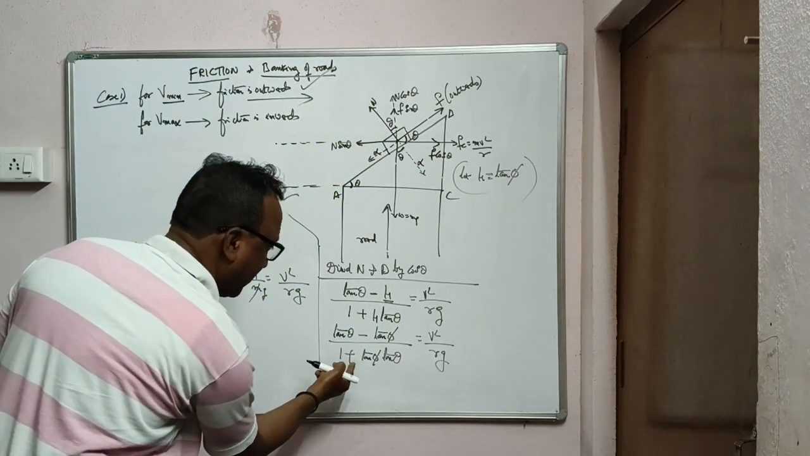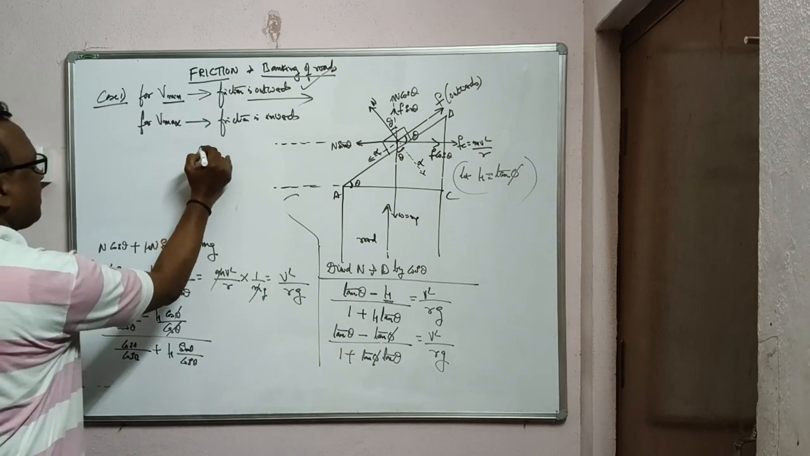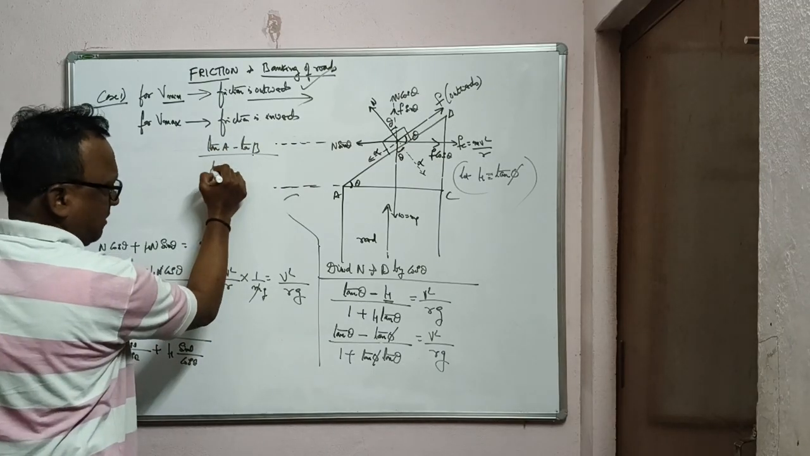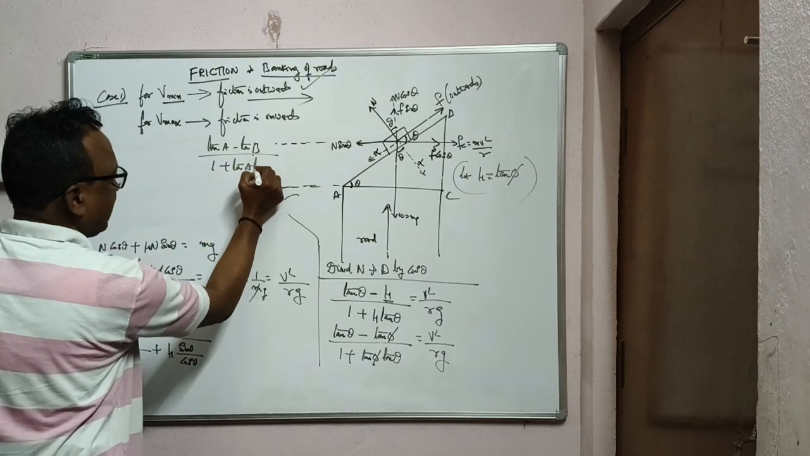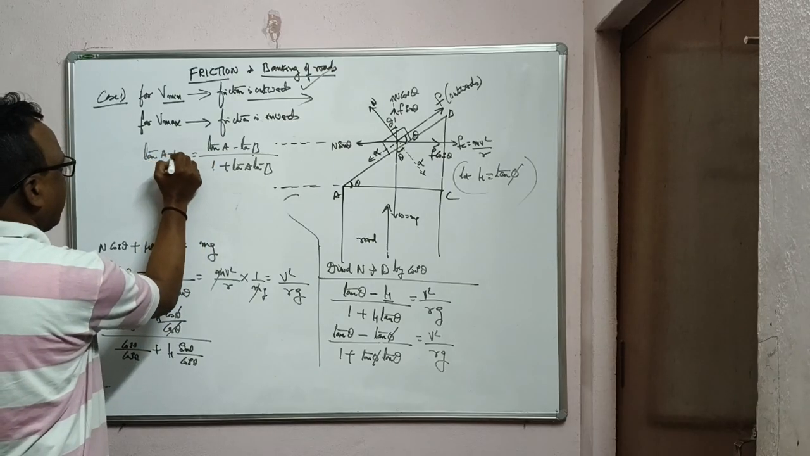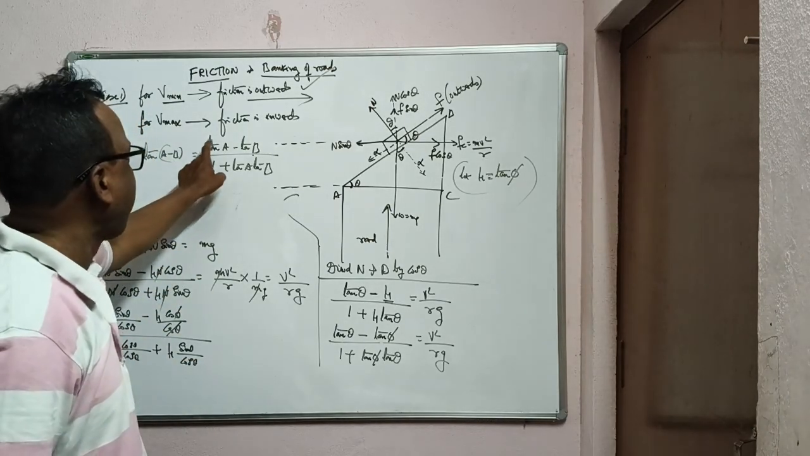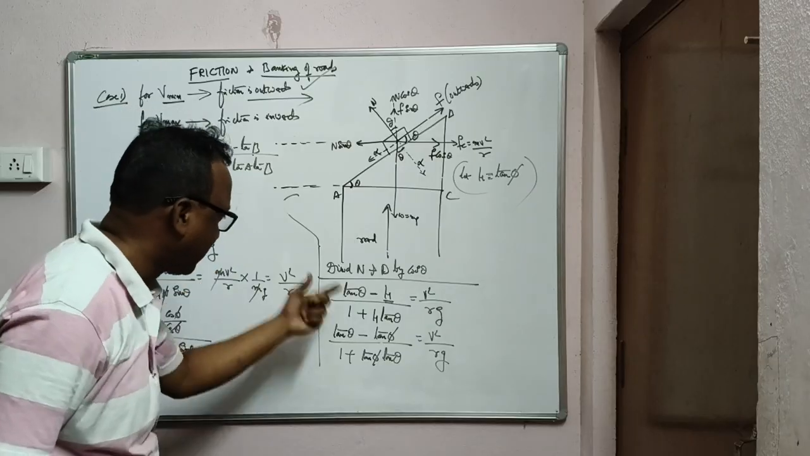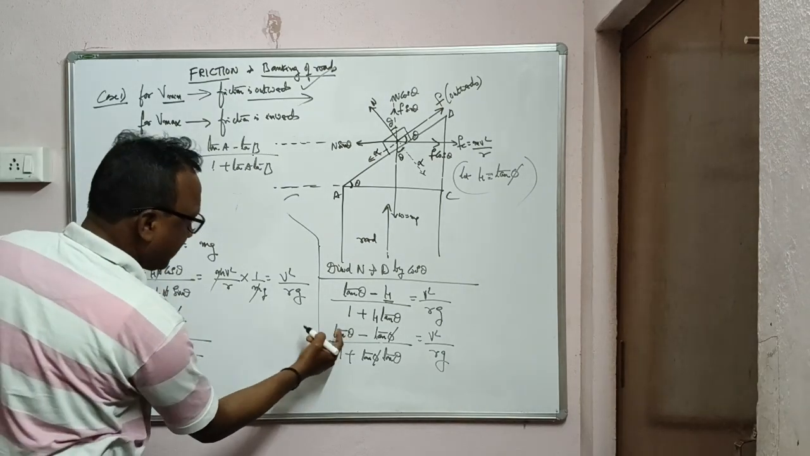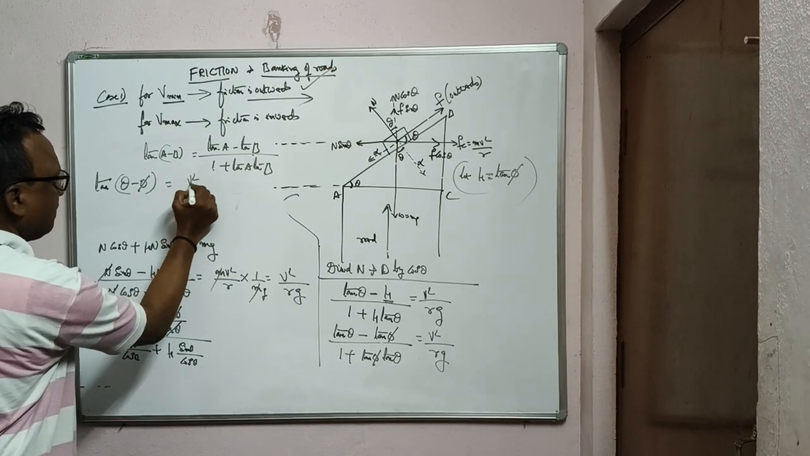Finally you got one trigonometry equation, tan A minus tan B by 1 plus tan A tan B. So what is this formula in trigonometry? Tan A minus tan B by 1 plus tan A tan B. This is nothing but tan of A minus B. So this equation will change into tan of A minus B, that is theta minus phi, is equal to v square by rg.